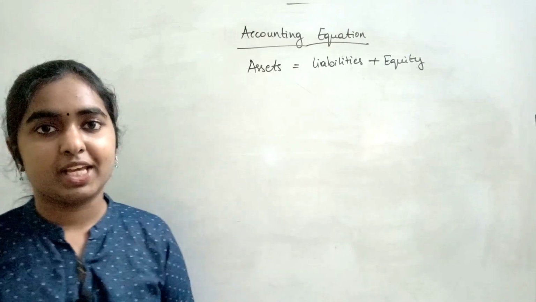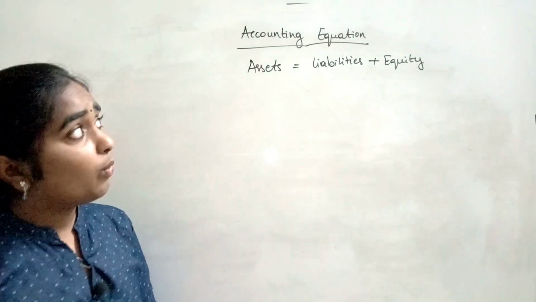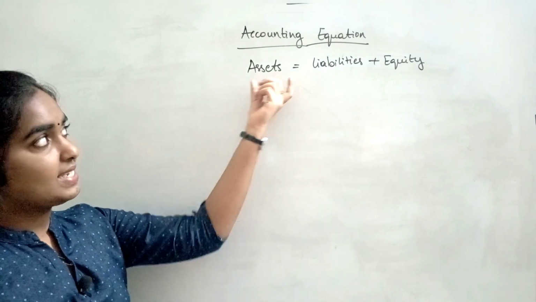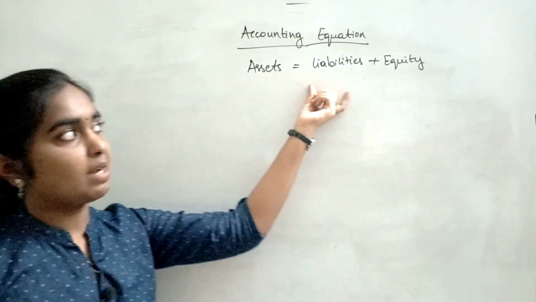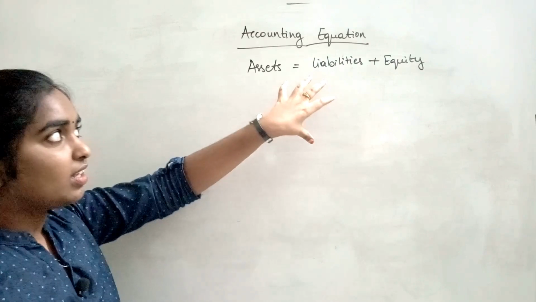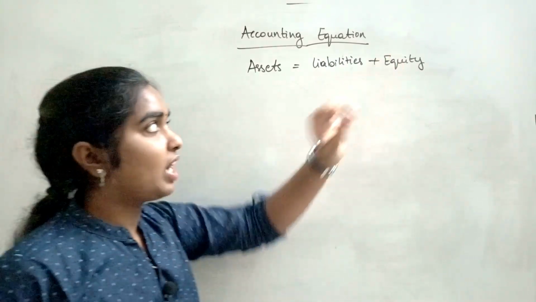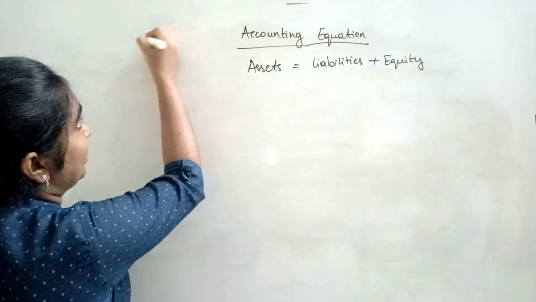Okay, so the next concept is the accounting equation. So what is an accounting equation? It says assets is equal to liabilities plus equity. So we have derived this equation from a statement called balance sheet.